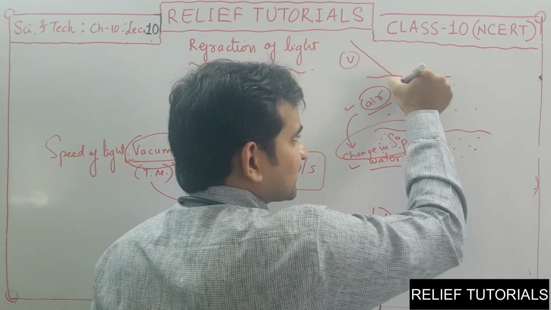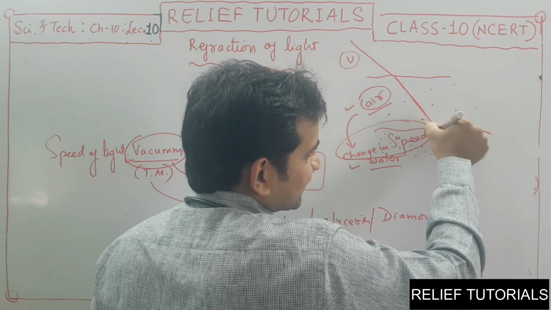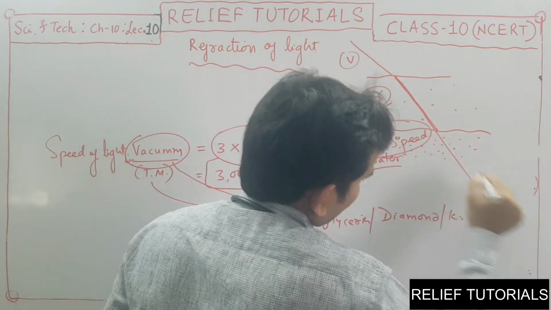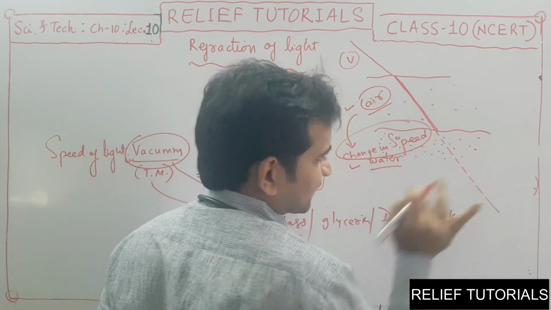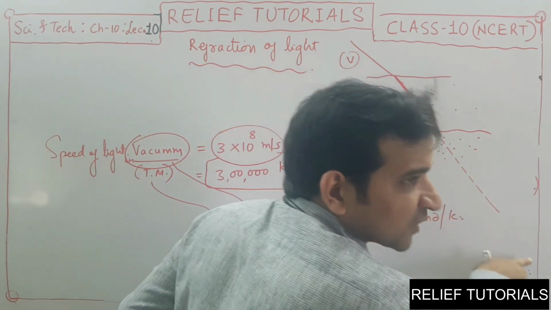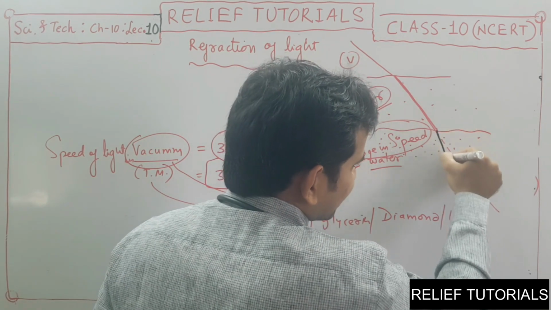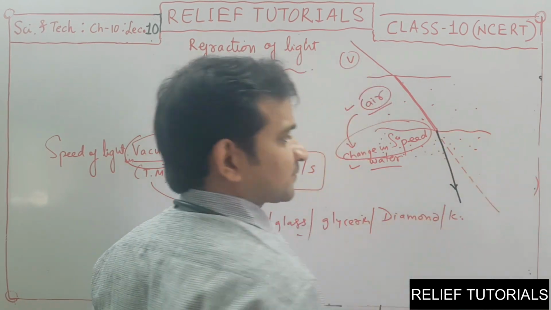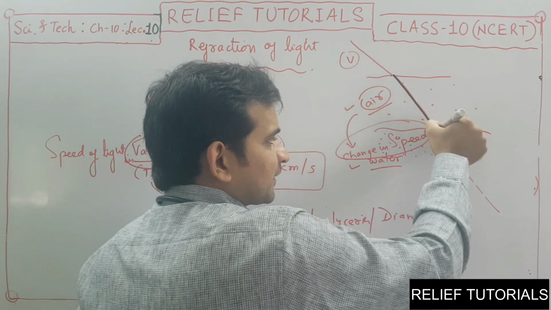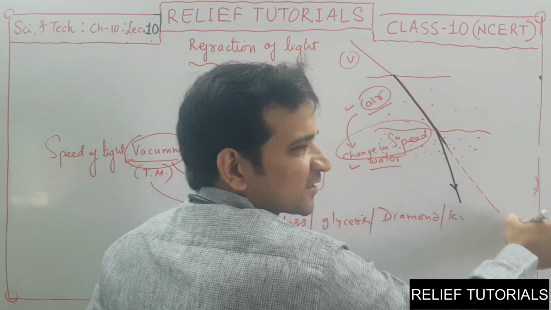See, this is the ray. This is its original path. Consider this is the original path. But because the speed is changed, light cannot follow this path. Light will be deviated from the original path. This was the light ray, and this is the straight imaginary path.